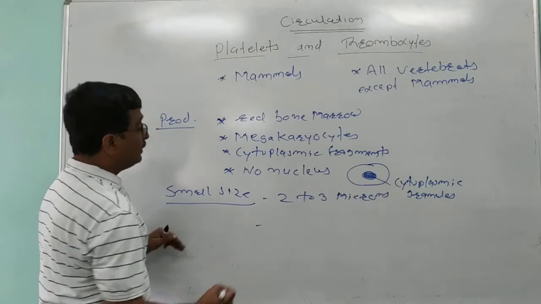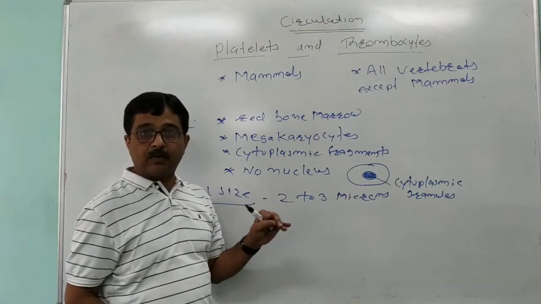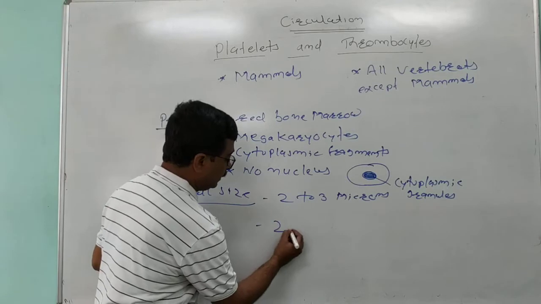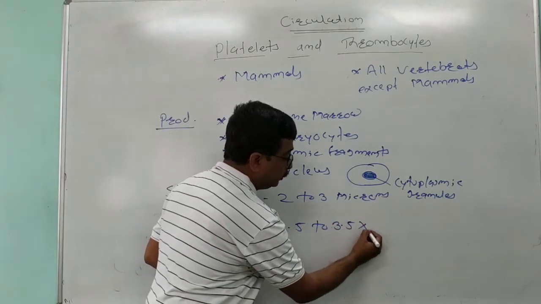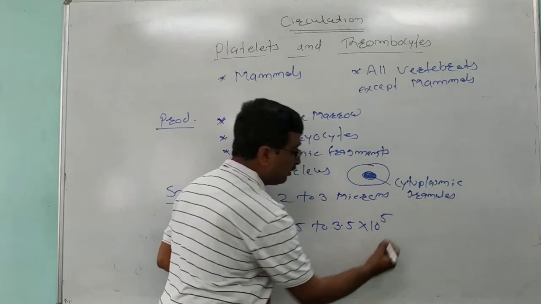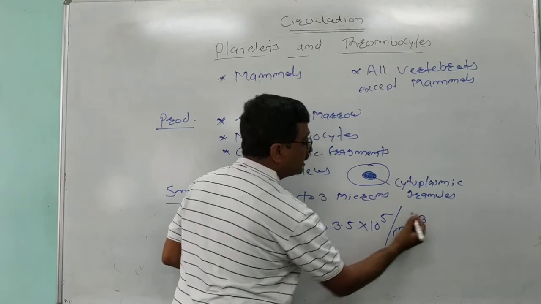The number of platelets found per cubic millimeter of human blood is between 2.5 to 3.5 into 10 to the power 5 per cubic millimeter of blood.